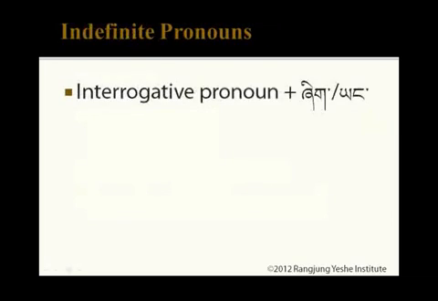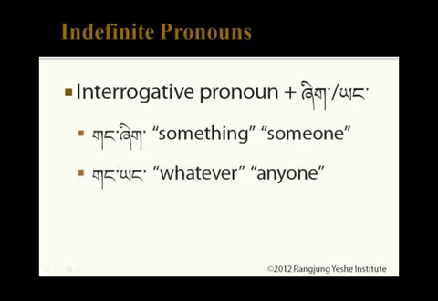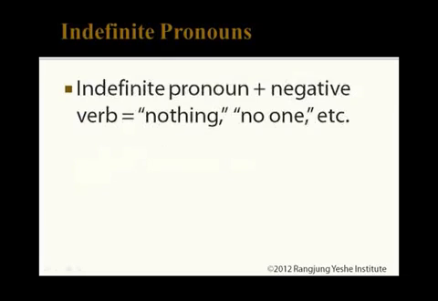Indefinite pronouns are formed by adding either shik or yang to one of the interrogative pronouns. For example, gang shik means someone or something. Gang yang means whatever, whoever, anyone, and so on. When indefinite pronouns occur with a negative verb in a sentence, their meaning is translated as nothing or no one.